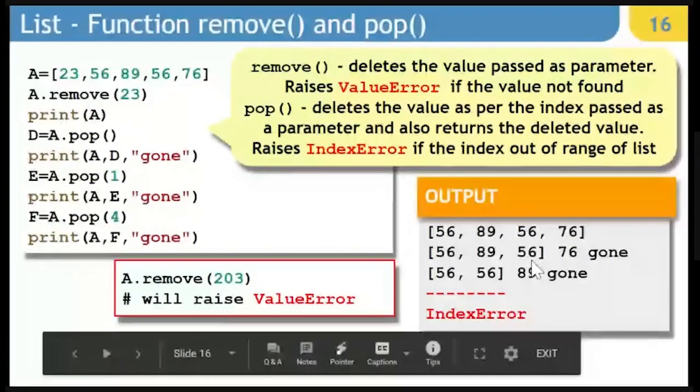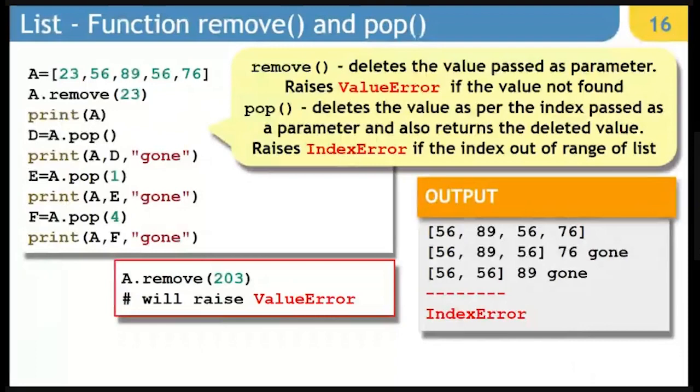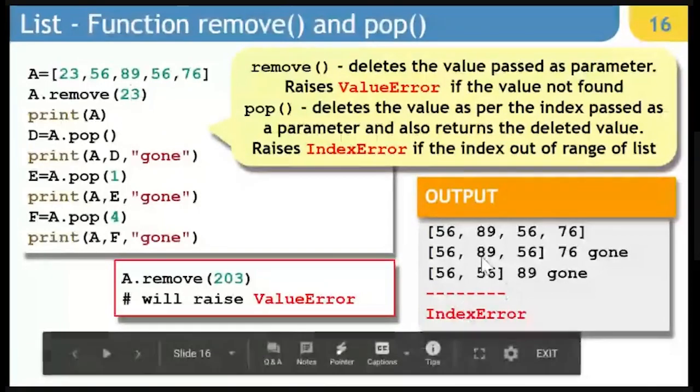76 has gone out. Now, the best thing about pop is that by default, it removes the last value in the list. But if it is used along with a numeric parameter, it is going to treat that as an index number. So it is going to remove that position. So 89 will be removed and 89 will be dumped here.